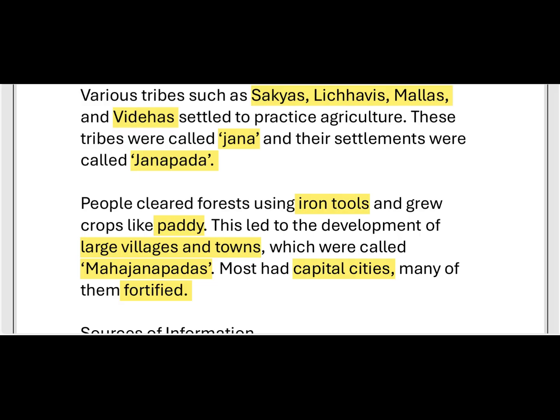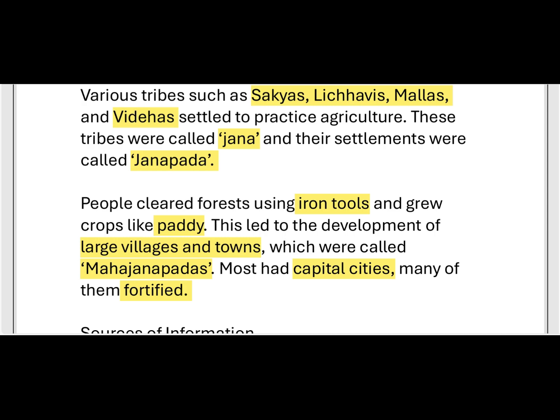To practice agriculture, at one place near the Gangetic Valley. For that purpose they cleared forest. What tools did they use? Iron tools. And they grew crops like paddy, from which we get rice.